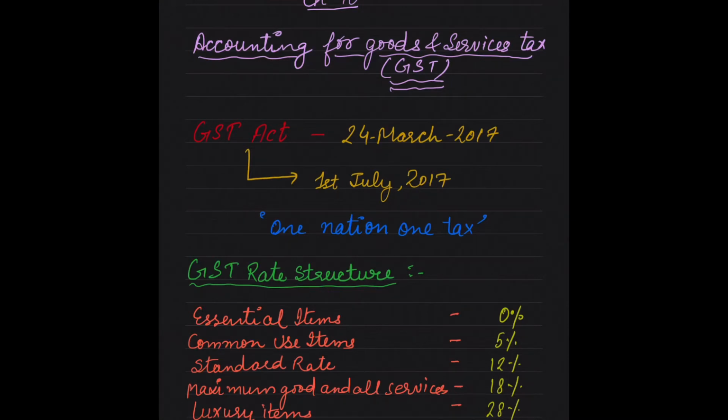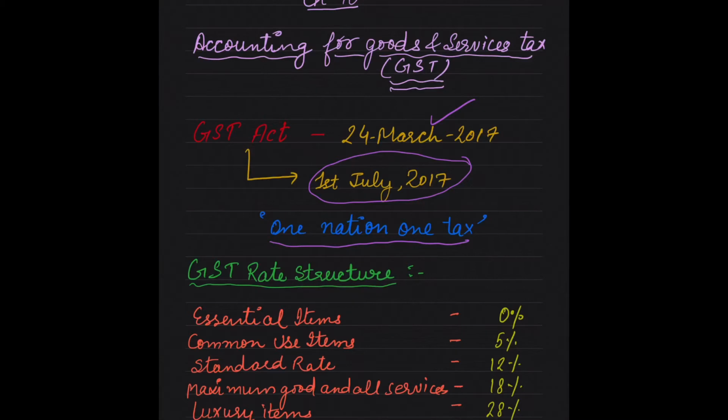The GST Act was passed in the Parliament on 24th March 2017, but it came into effect from 1st July 2017, right? It is based on the principle of one nation, one tax. GST has replaced many indirect taxes levied by the central and state governments.